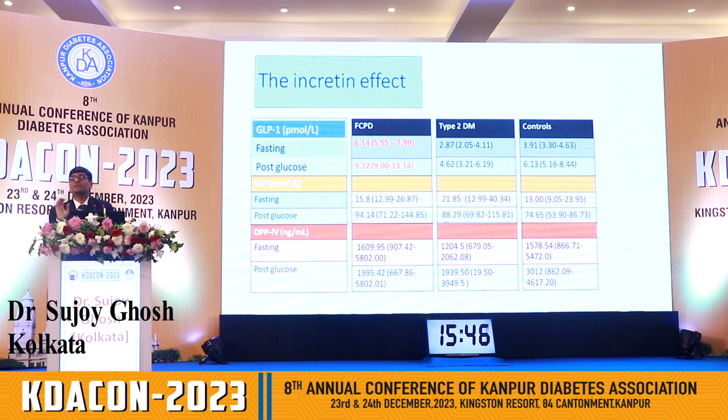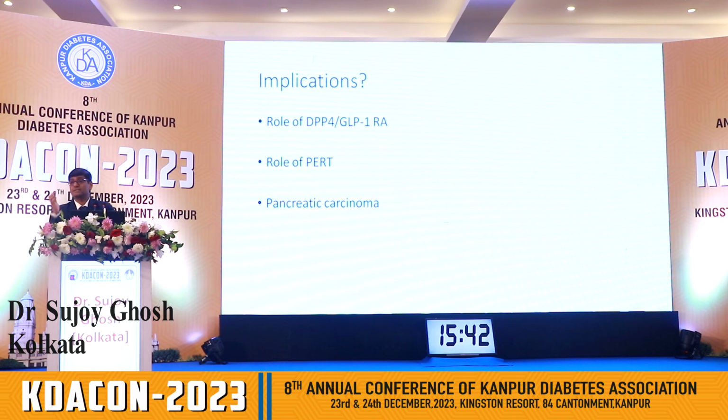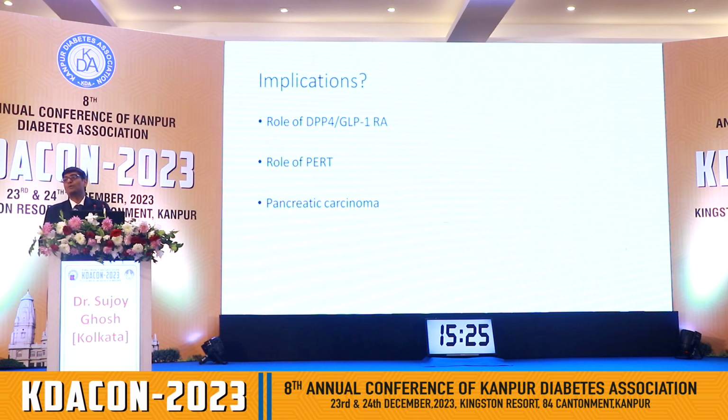So what are the clinical implications of this particular finding? The first thing is that these individuals will therefore not respond very well to DPP-4 inhibitors. Leave alone that in pancreatitis, you're not going to use DPP-4 inhibitors and GLP-1s. Now there is a concept of using PERT therapy in patients with pancreatitis. You are using pancreatic enzyme replacement therapy. And one of the things found with pancreatic enzyme replacement therapy in other forms of pancreatitis is some degree of blood glucose lowering.